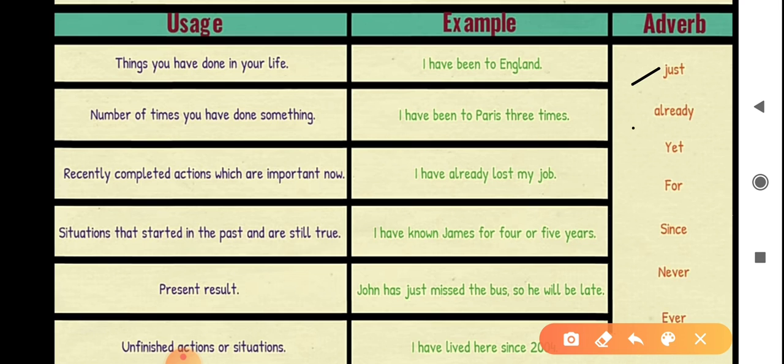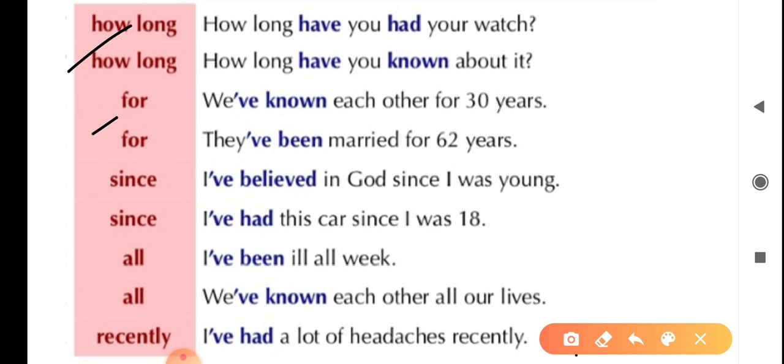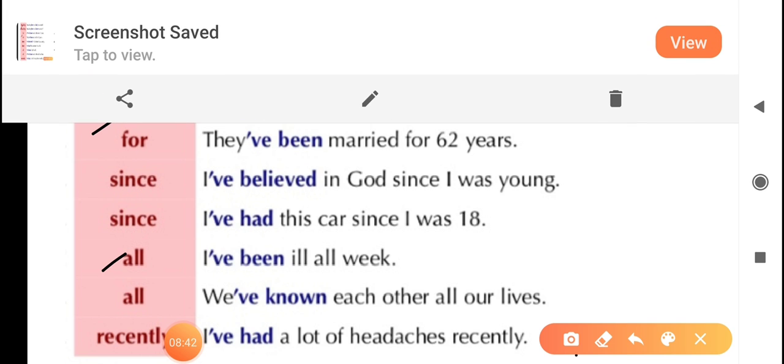These are just, already, yet, for, since, never, ever. Here are some keywords, and these keywords are mostly used in perfect tense. These are how long, for, since, all, recently.